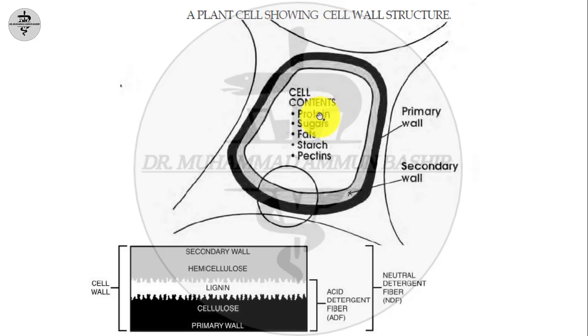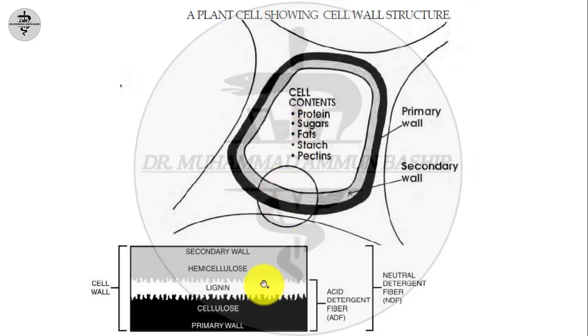Protoplasm contains protein, sugar, fat, starch and pectin, while the cell wall of a plant contains hemicellulose, lignin and cellulose. The contents of a plant cell wall are also called structured carbohydrates, while the content of the protoplasm of a plant cell is also called non-structured carbohydrates.